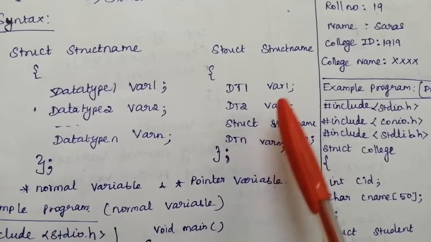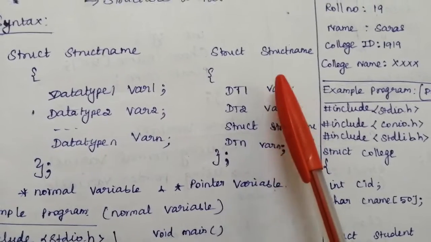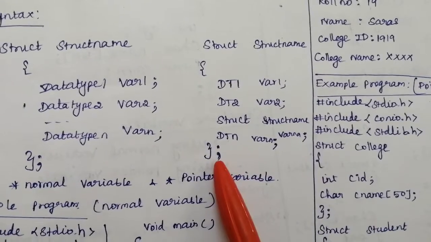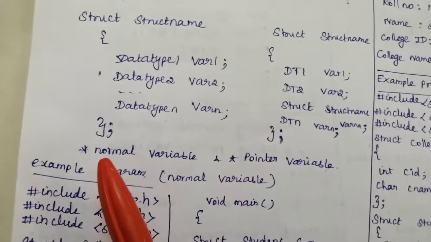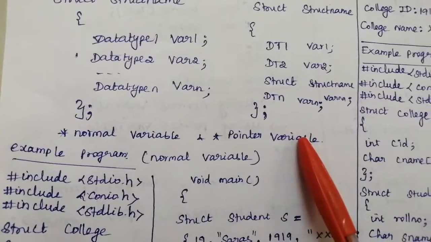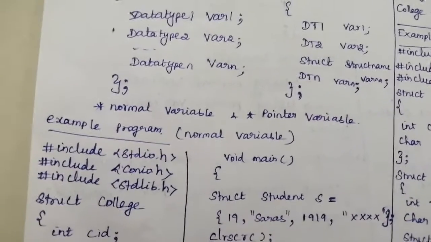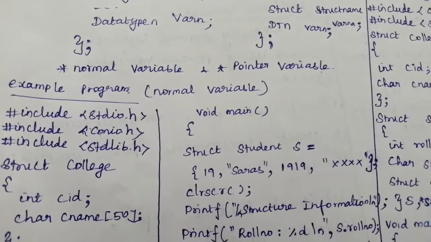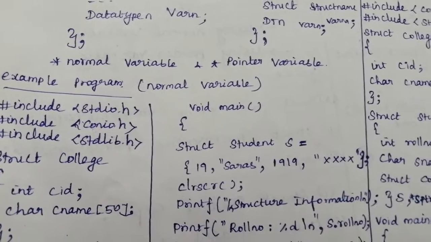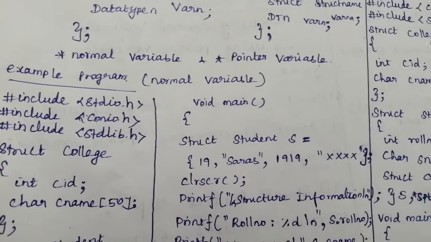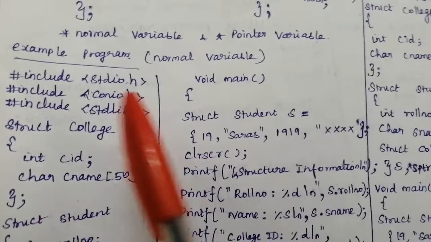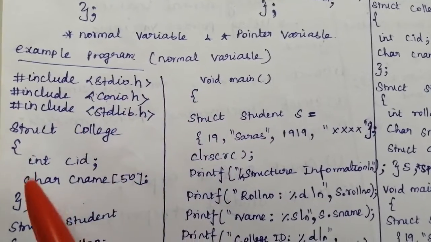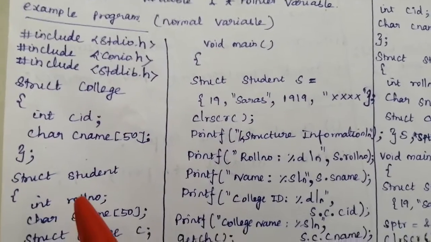Suppose we want to access the members present in the structure, then structure variables need to be declared. That structure variable can be a normal variable or a pointer variable. Now we'll have an example program which illustrates the concepts of structure within structure using a normal variable and structure within structure using a pointer variable. This example program explains how to use structure within structure using a normal variable.